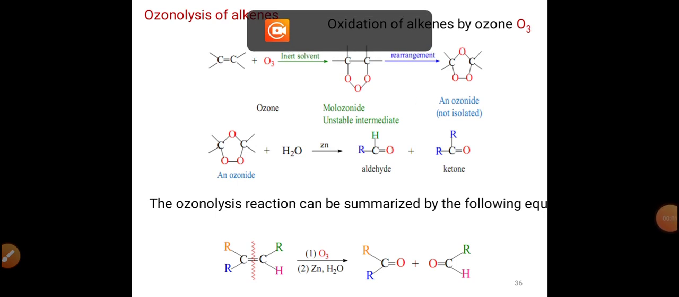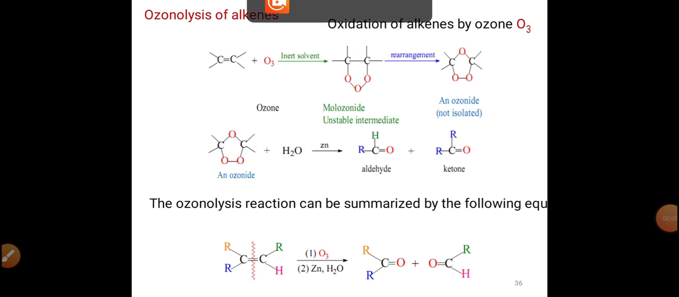Today, we will discuss some more methods of preparation of aldehydes and ketones. Yesterday, we completed the preparation of aldehydes and ketones from different types of alcohols. Today, we will discuss more methods, in which the first method is the ozonolysis of alkenes. Means we will start from alkenes now.